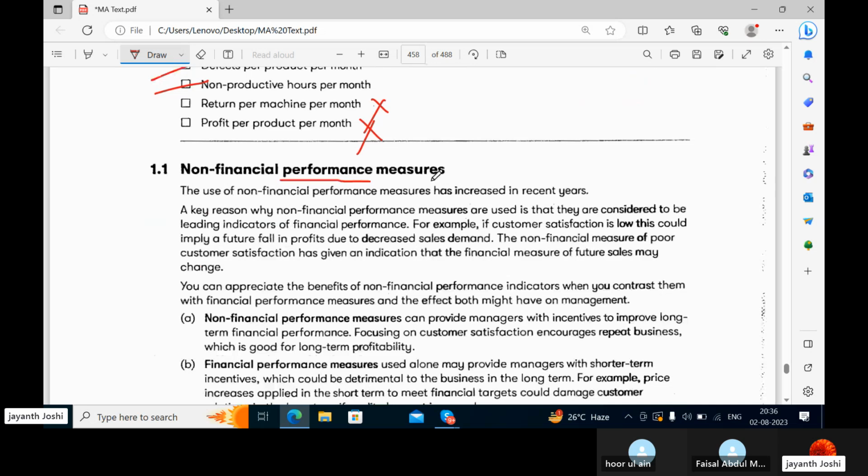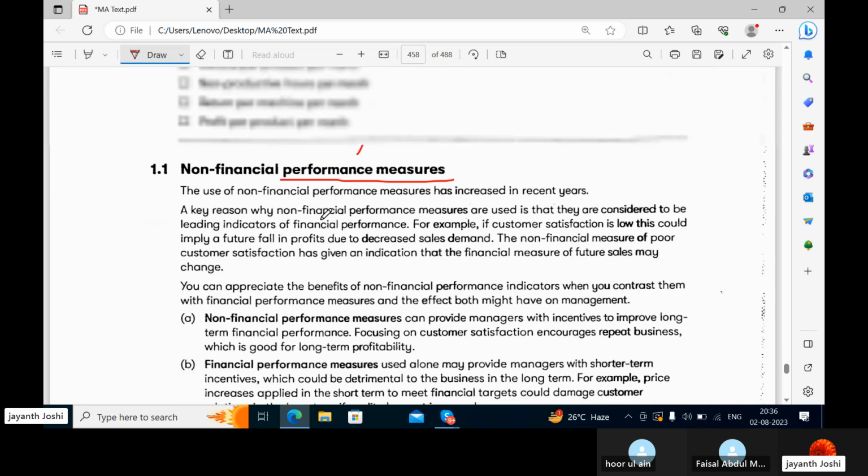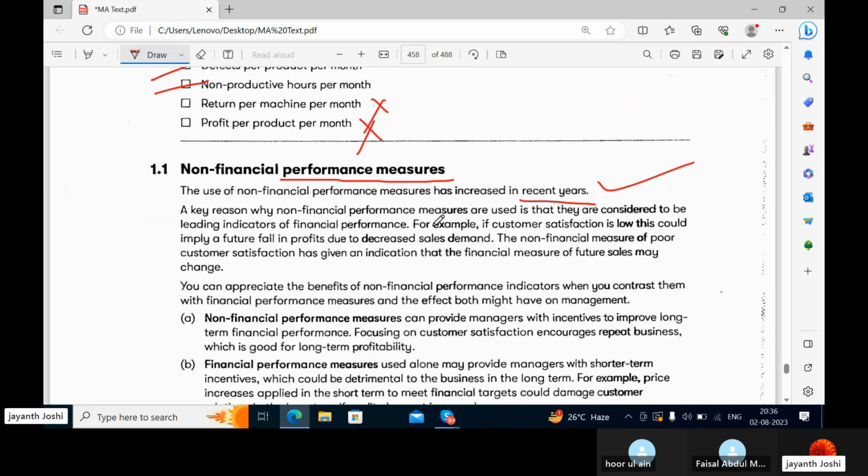Non-financial performance measures. So the use of non-financial performance measures has increased in recent years. A key reason why non-financial performance measures are used is that they are considered to be leading indicators of financial performance. Of course, if I tell you a company is compromising with the quality of its product, do you think that company is going to continue for a longer period of time? No. If the quality of the product is given the highest priority and they always give fine quality to the customers, then in future they are going to survive for a longer period of time. Otherwise they have to shut down.